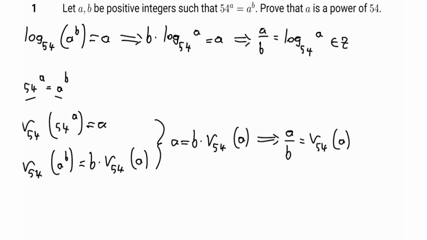And the p-adic valuation cannot give any number that is not an integer. So v54 of a is an integer, and hence we can conclude that a over b is an integer, which is what we were trying to prove.